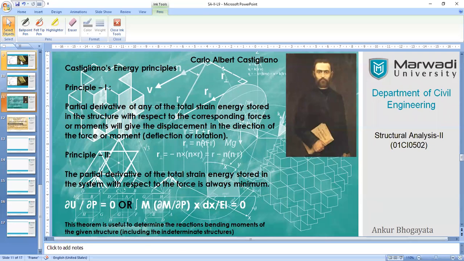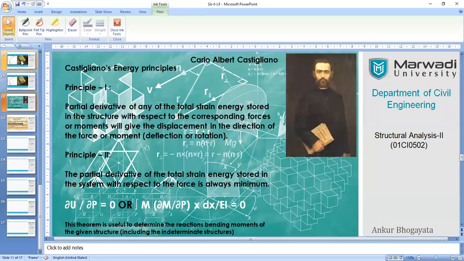So deflection and rotation. Wherever you want to find the deflection, you have to have the presence of the force. Now, if the force is not existing in the given structural system, you need to apply a fictitious force. And that is why the first principle is also known as the virtual principle of force, or the fictitious force method.